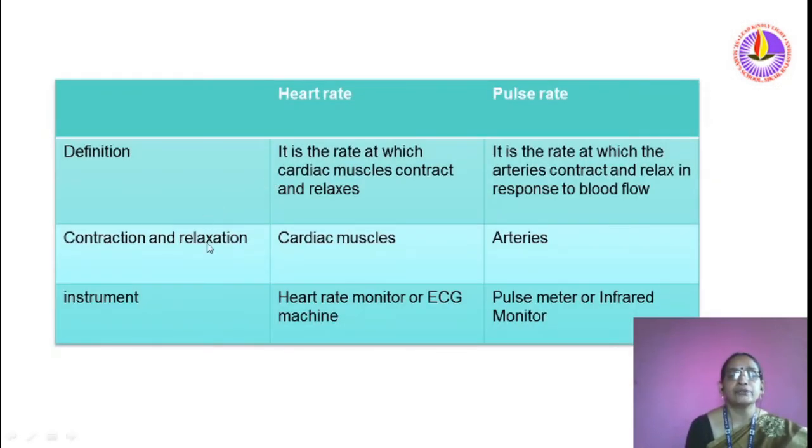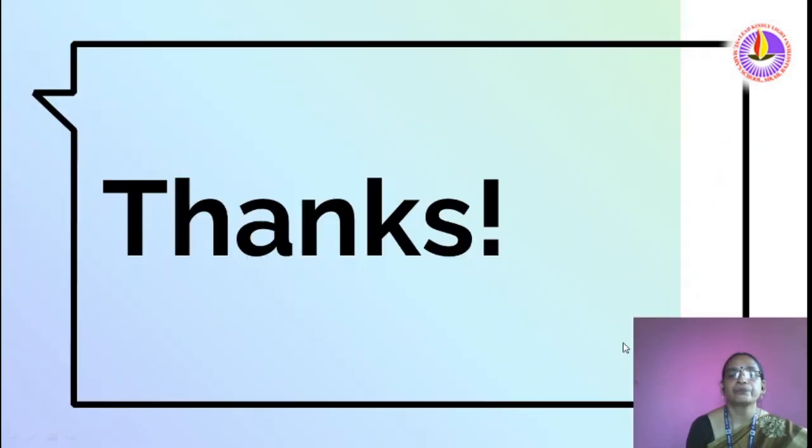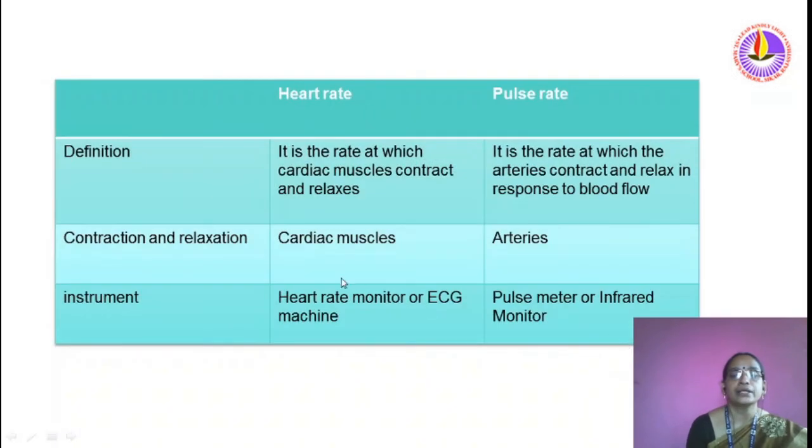Now we are going to learn in more detail about heart rate and pulse rate. Heart rate is the rate at which cardiac muscles contract and relax. Pulse rate is the rate at which the arteries contract and relax in response to blood flow. Heart rate is shown by cardiac muscles and pulse rate by arteries. The instrument used to measure heart rate is the ECG machine. Pulse rate is measured by a pulse meter or infrared monitor.